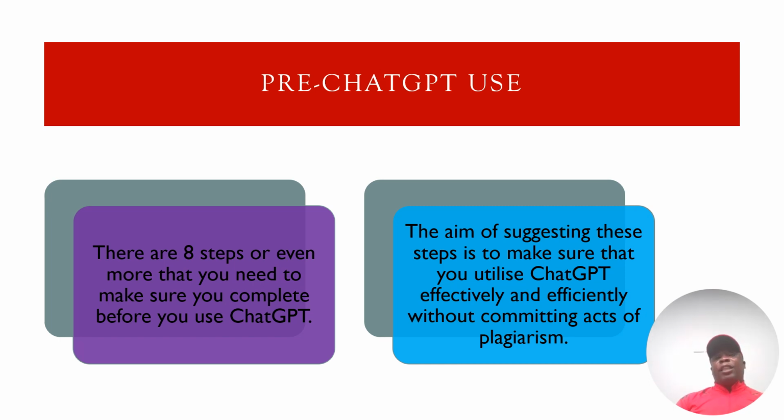The biggest mistake that most students make when using ChatGPT is to go straight to ChatGPT and start doing the literature review with it. At the end of the day, all the time they spend in ChatGPT will be just a waste of time. So you need to make sure that you have some kind of strategy whenever you want to use ChatGPT, even to write books. There are strategies that you might also need to use.